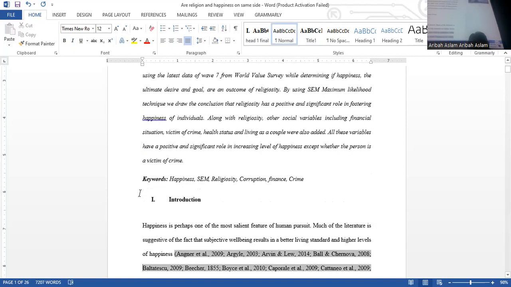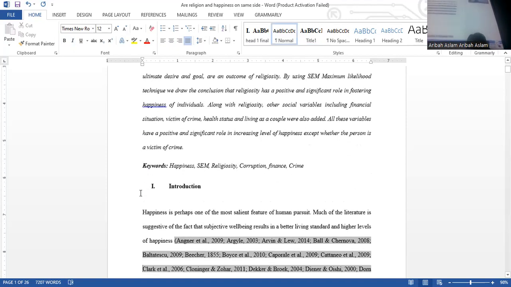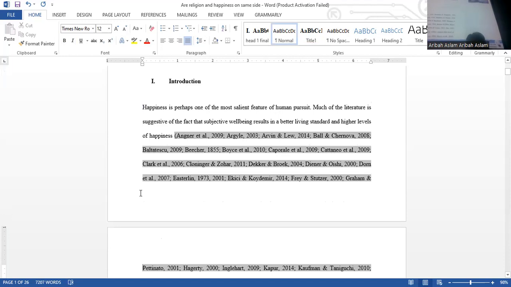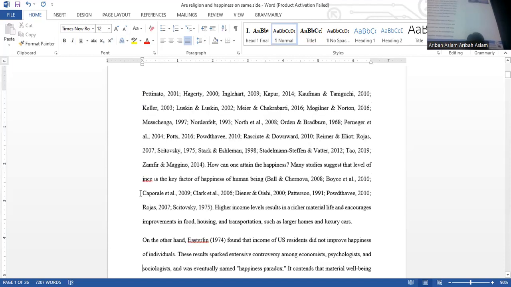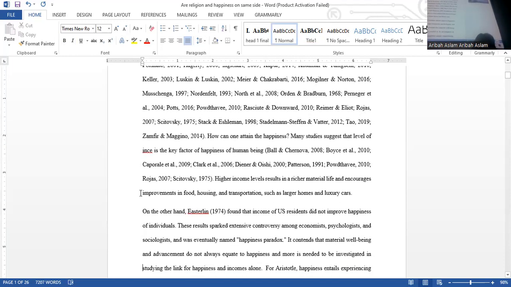Then you're going to come to the introduction part. This is a type of introduction over here. Your introduction is going to be designed in such a way that you're going to prove an issue through theory and data. So theory alone is not enough. For example, I can say, how can one attain happiness? Many such studies suggest that level of happiness is the key factor of human beings. You can say that.